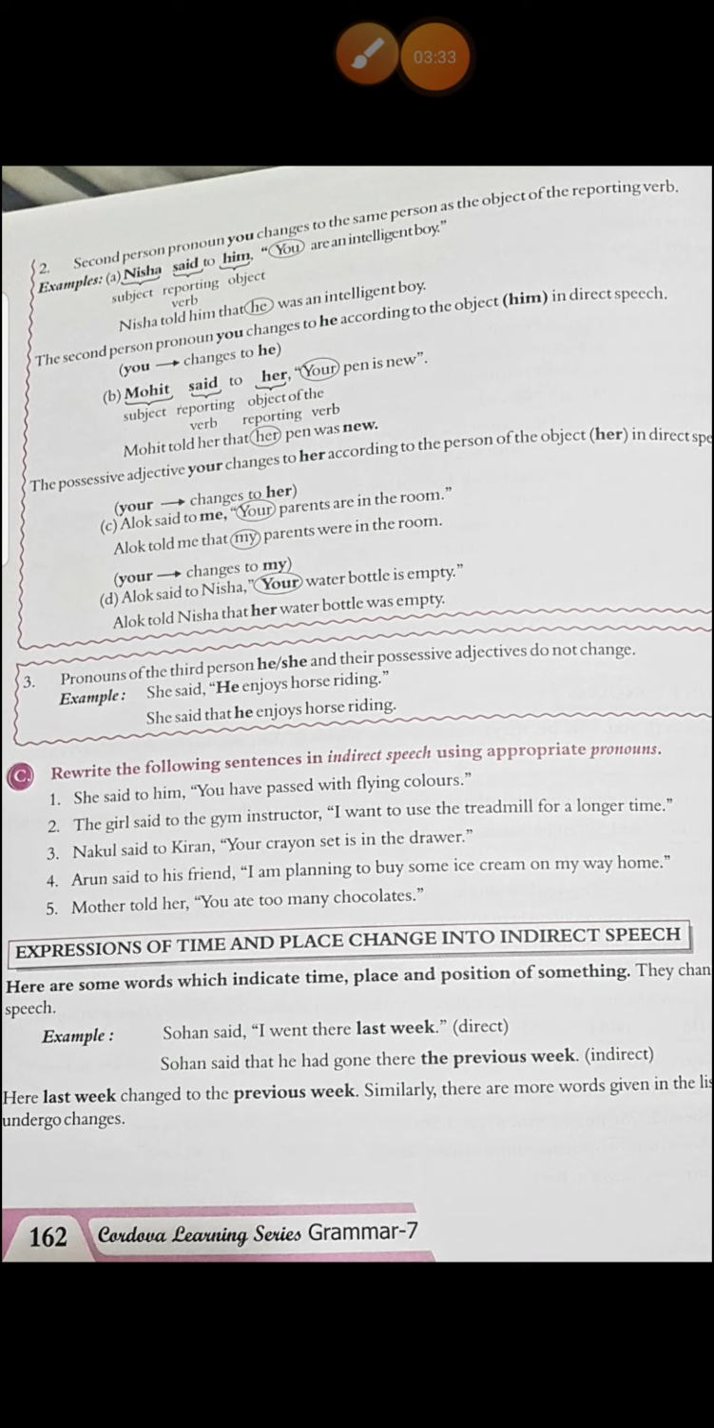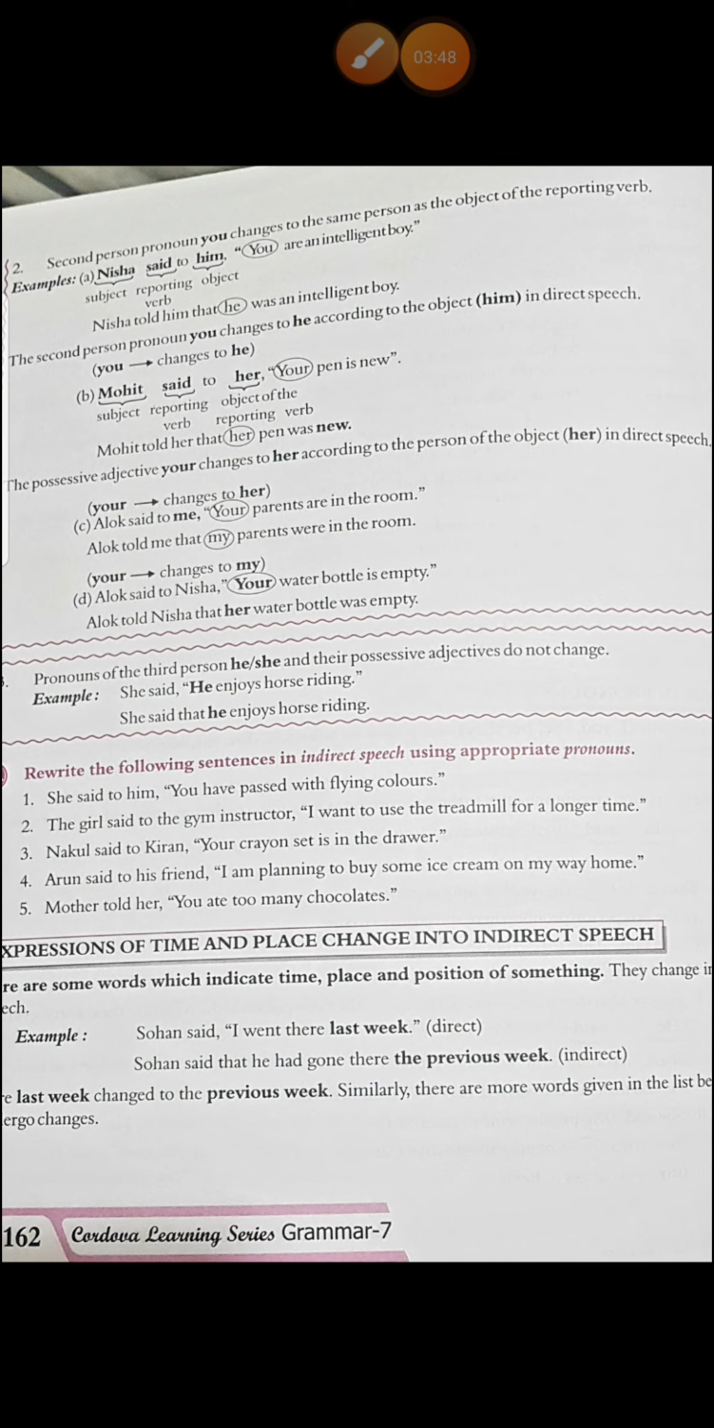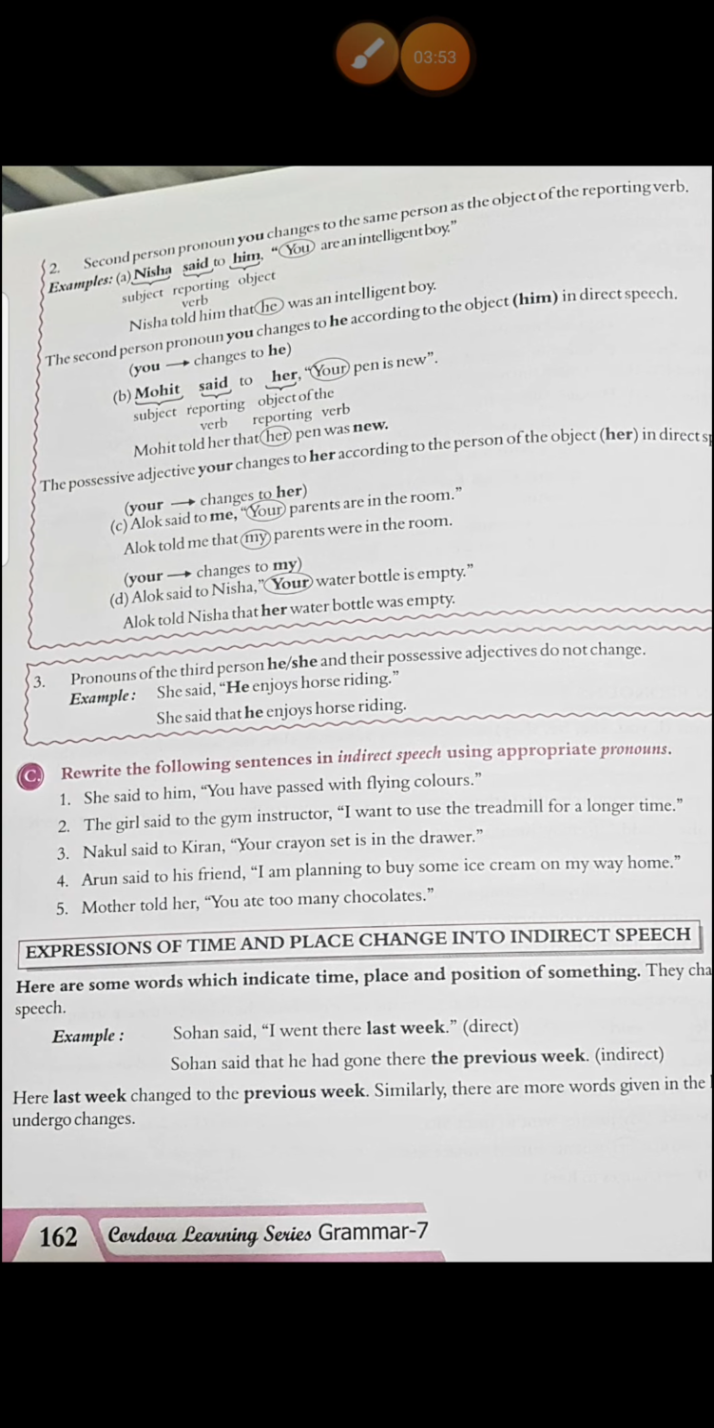See, Mohit said to her, your pen is new. What is the object? Her. So Mohit told her that her pen was new. Are you all getting it? Then see, the possessive adjective your changes to her according to the person of the object her in direct speech. Then see the C example. Alok said to me, your parents are in the room. Alok told me that my parents were in the room.